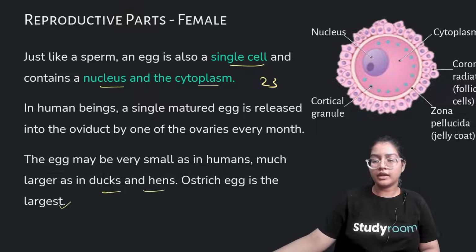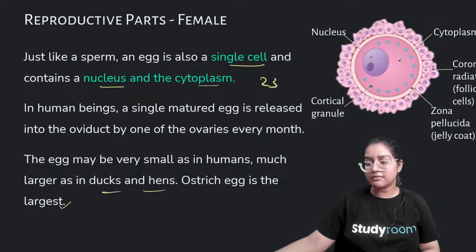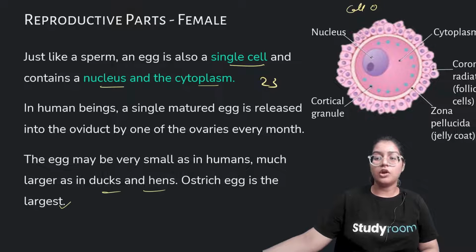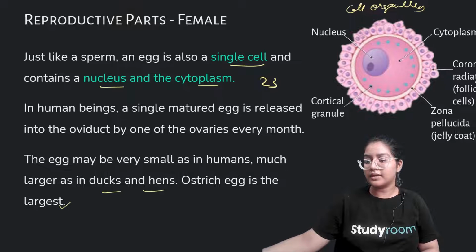And here is the structure of an egg. It has a nucleus and several layers. It has a nucleus and cytoplasm. Nucleus and cytoplasm are cell organelles. And we have corona radiata, these are follicular cells, and zona pellucida, this is the jelly coat, and cortical granules.